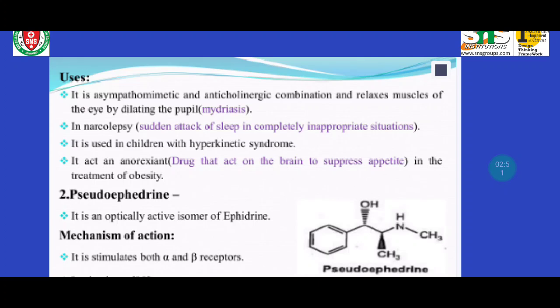Uses: it is used in combination with an anticholinergic, and relaxes muscles of the eye by dilating the pupil, which is mydriasis. In narcolepsy, that is sudden attack of sleep in completely inappropriate situations, it is used in children with hyperkinetic syndrome. It is also acting as an anorexiant. Anorexiant means a drug that acts on the brain to suppress appetite in the treatment of obesity.